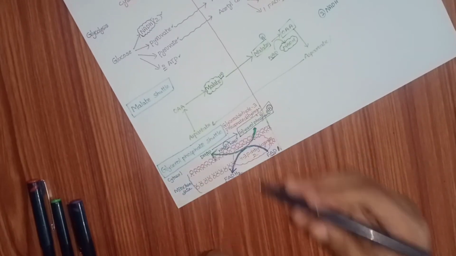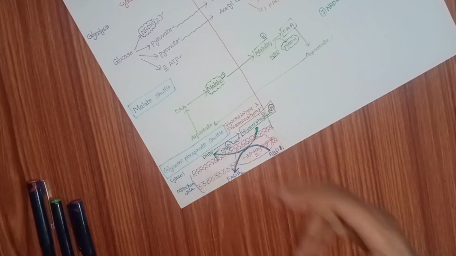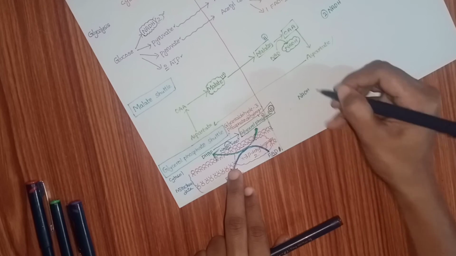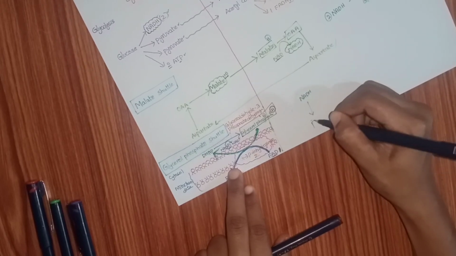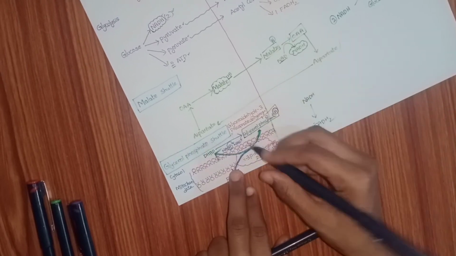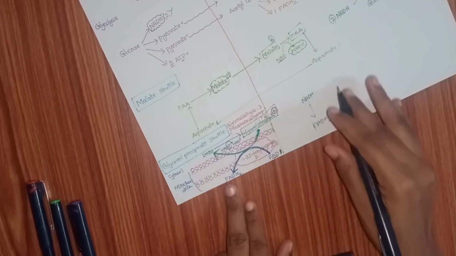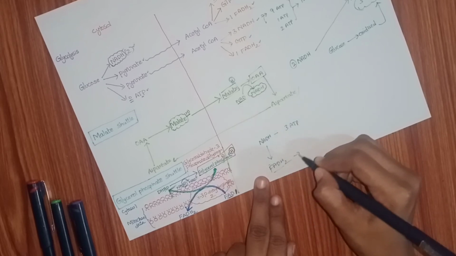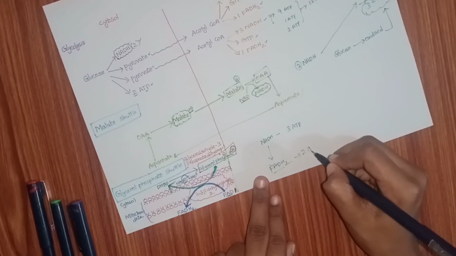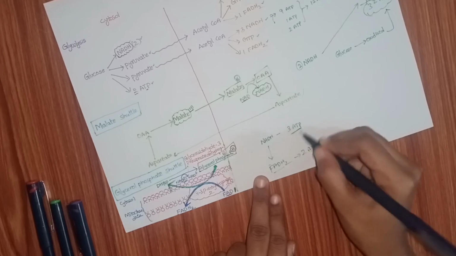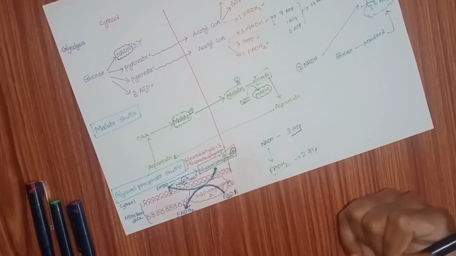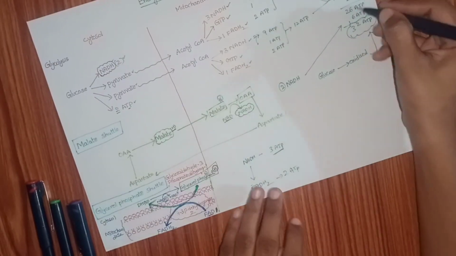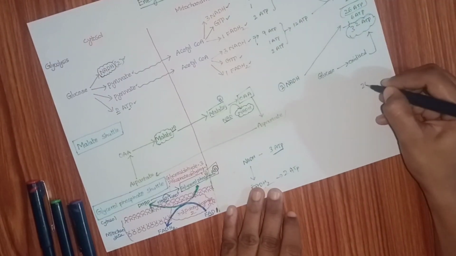Here, carefully observe this equation. You can see that NADH is converting into FADH2. That means one NADH releases 3 ATPs, but one FADH2 releases only 2 ATPs. That means we have lost 1 ATP here. So normally 26 ATPs are there.